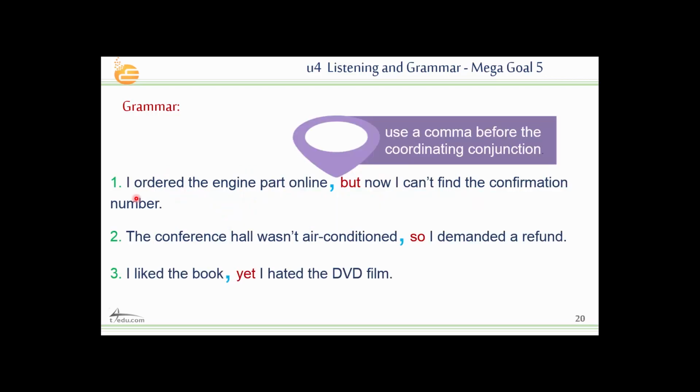All right, I ordered the engine part online, but now I can't find the confirmation number. I ordered the engine parts online. Here, this is a sentence which is connected with another sentence by using but. But is a coordinating conjunction. If I don't use the first sentence here, can you understand the meaning of this sentence?